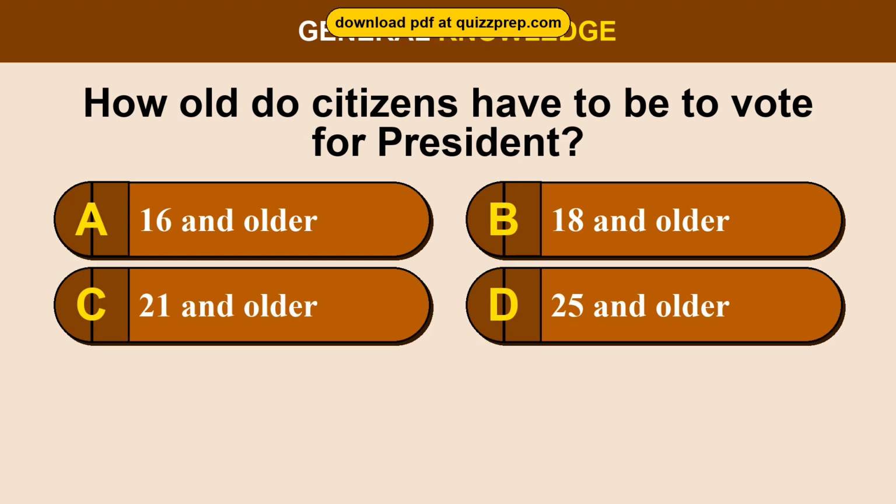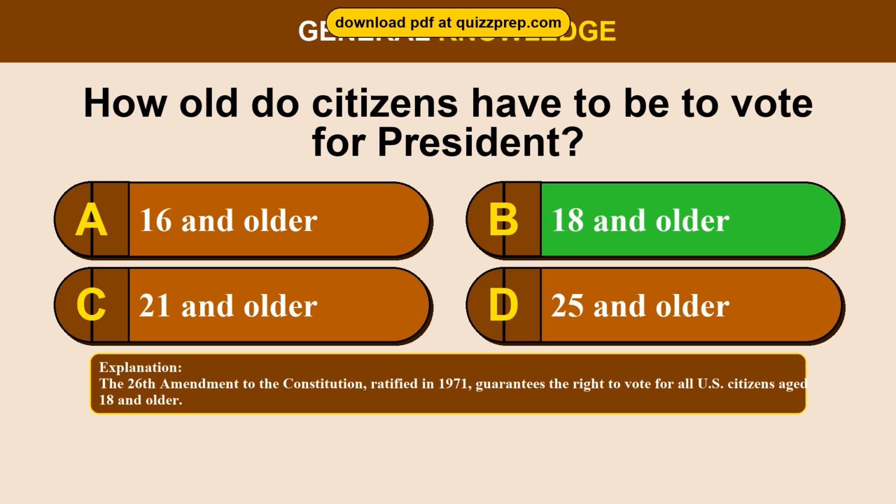Question 87. How old do citizens have to be to vote for president? Option A, 16 and older. Option B, 18 and older. Option C, 21 and older. Option D, 25 and older. The correct answer is option B, 18 and older. The 26th Amendment to the Constitution, ratified in 1971, guarantees the right to vote for all U.S. citizens aged 18 and older.